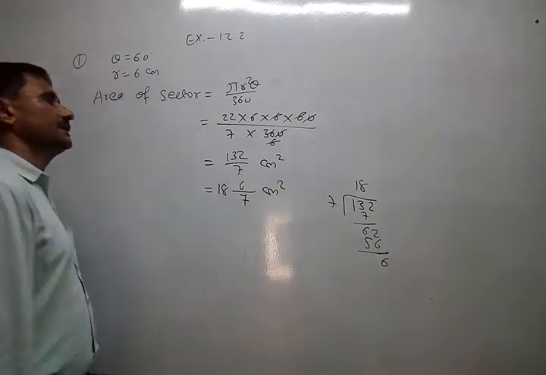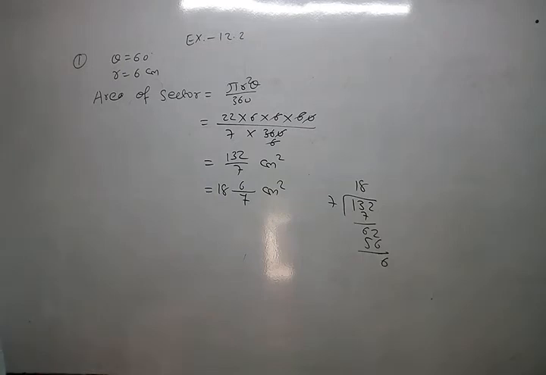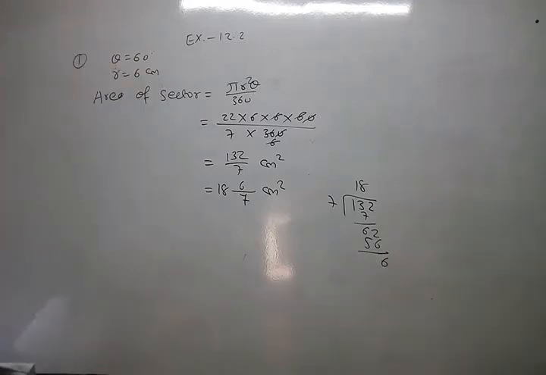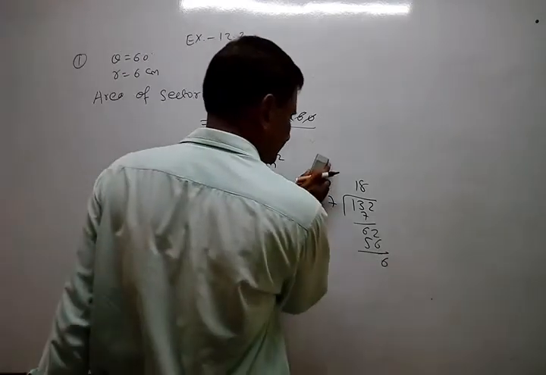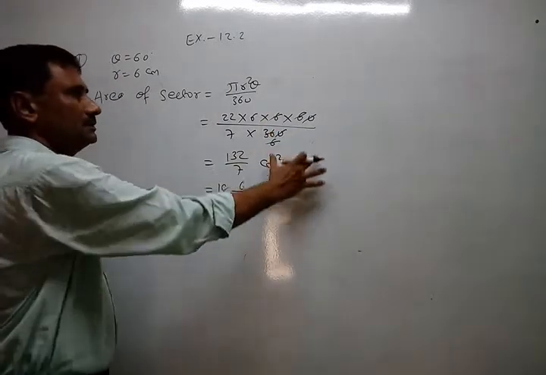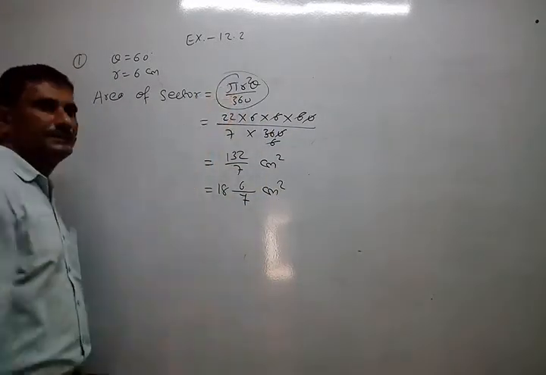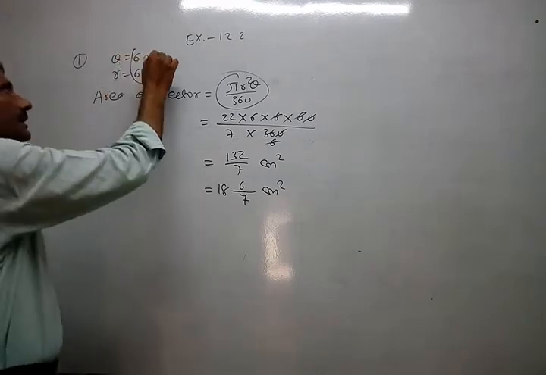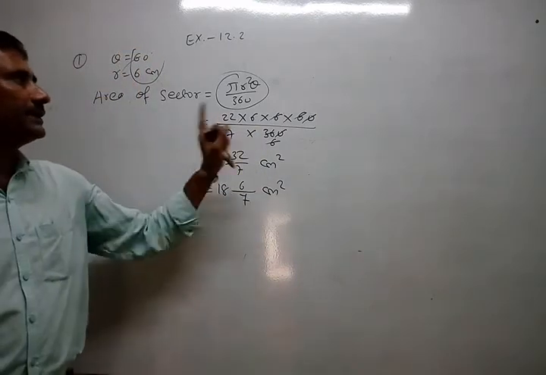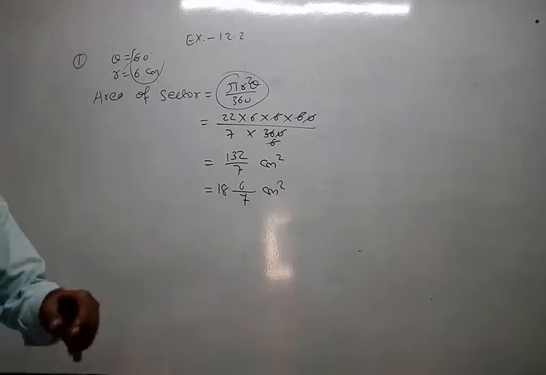So anyway, you can do the answer that way. Right? Very simple, just the main formula is used. Everything is given directly. Nothing to do, just place the values and find it out.